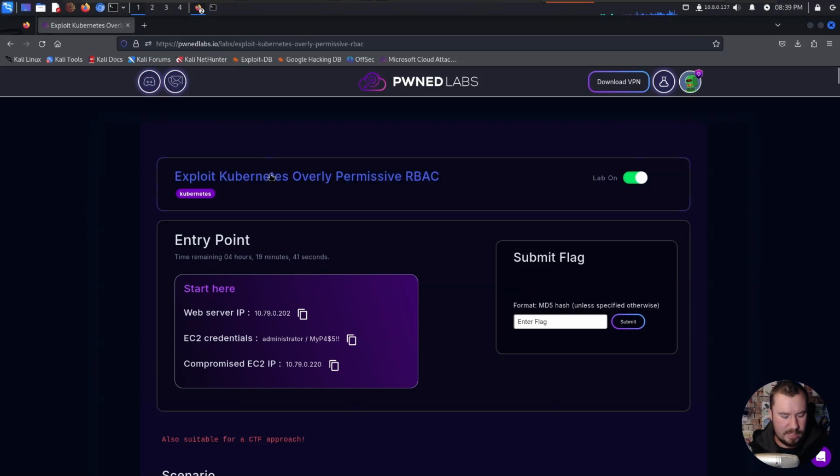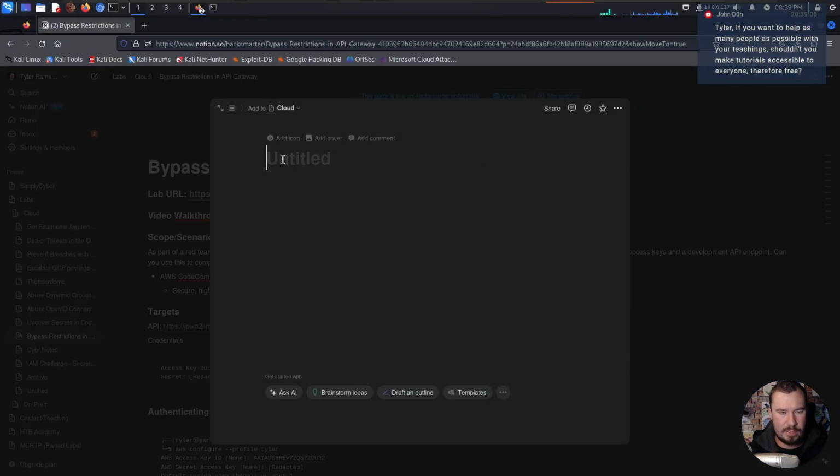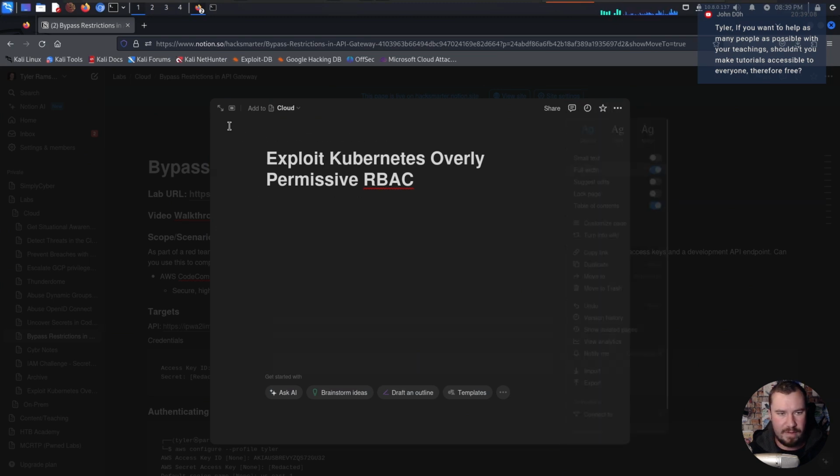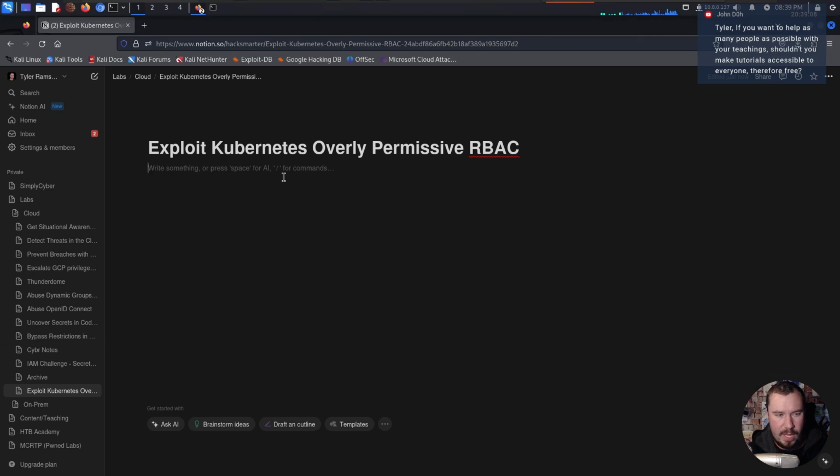So here it is. I'm just going to copy that, jump back over to my notes, and we will paste it in there. I'm going to make it full width, and finally, we will make it full screen. So we have our note set up. This is actually the same way I set up my notes for pen test, for bug bounty, using Notion.